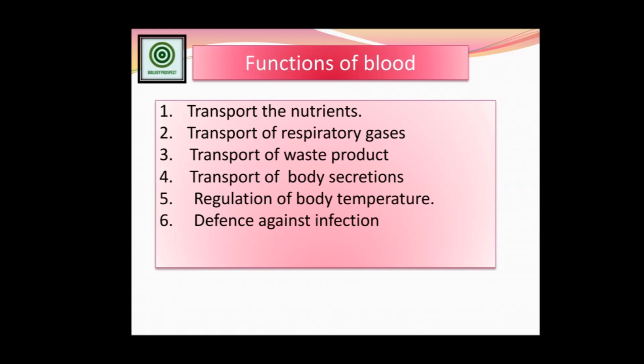Regulation of body temperature. Our blood acts as a buffer solution, which means it maintains the pH level of the blood, and different chemical phenomena take place during respiration, so it maintains the body temperature also. And obviously WBC and lymph play a very vital role in defense against infection: they stop the spread of pathogens and detoxify the poisonous effect of pathogens. So these 6 points are very important, the main functions of the blood.